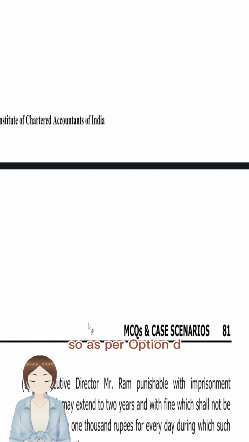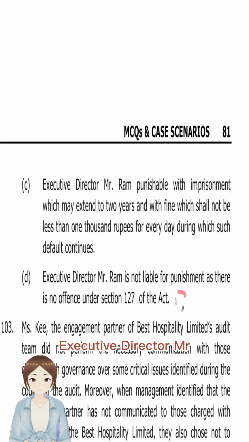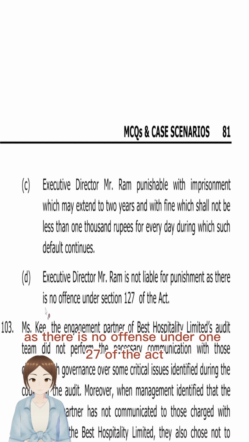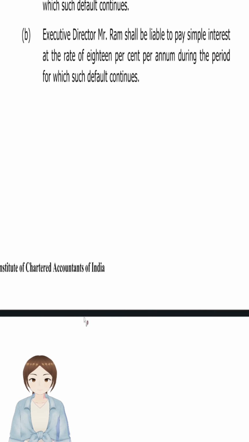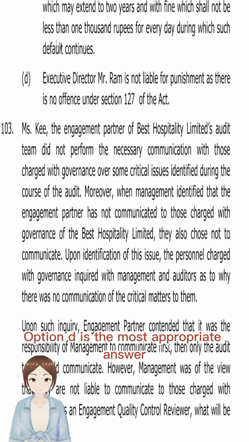So as per option D, Executive Director Mr. Ram is not liable for punishment as there is no offense under section 127 of the Act, because there was a legal dispute held. So option D is the most appropriate answer.